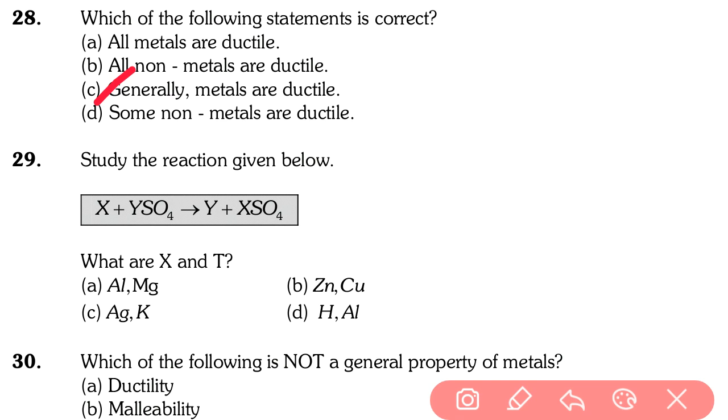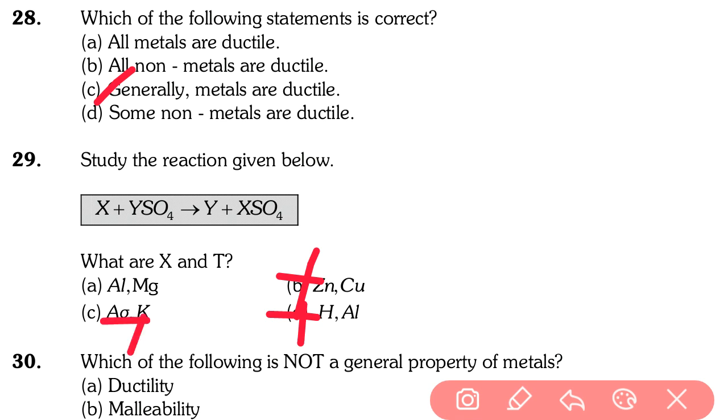Question number 29. Study the reaction given below. X plus YSO4 gives Y plus XSO4. What are X and Y? See this: X is a metal which is more reactive than Y, so it displaces easily, giving Y and XSO4. So X is more active than Y. First is aluminum magnesium, second is zinc copper, third is silver potassium, fourth is hydrogen aluminum. So X cannot be hydrogen, cannot be silver.